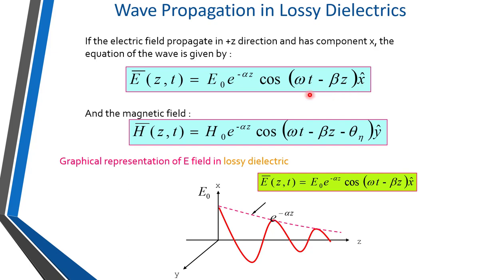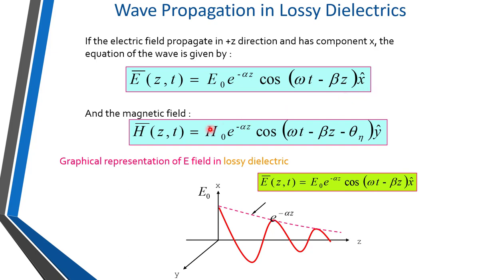So this is because of that frequency variation and phase variation. So alpha variation, frequency variation, phase variation, all the things are incorporated in this equation E bar. So E bar z comma t is equal to E naught e raised to minus alpha z cos of omega t minus beta z ax cap.